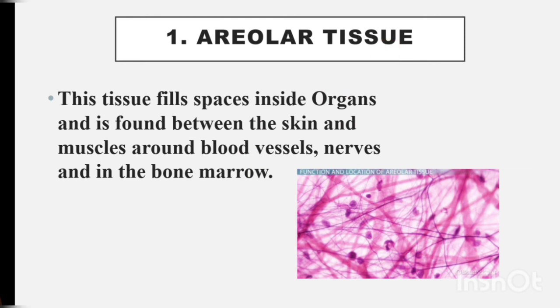And we can see the areolar tissue in between our skin and muscle. It is present surrounding the blood vessels, nerves, etc. We can see this tissue in the surroundings of blood vessels and nerves. And it is also present in bone marrow.